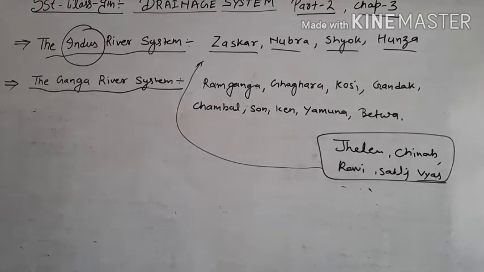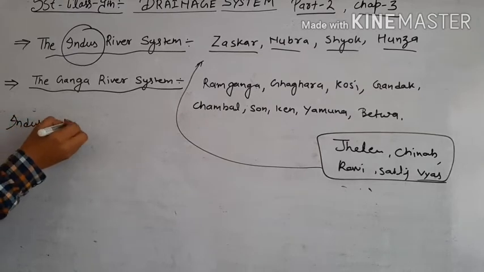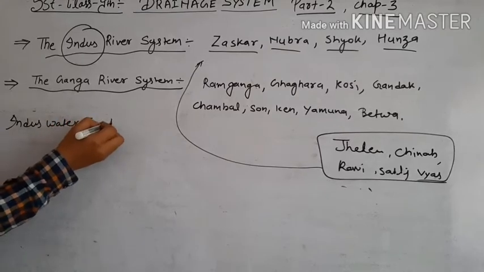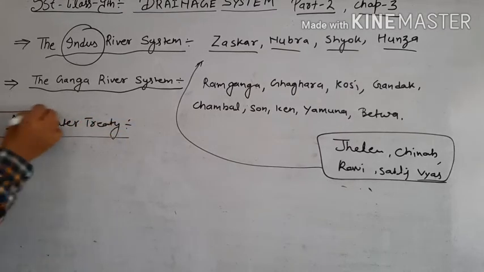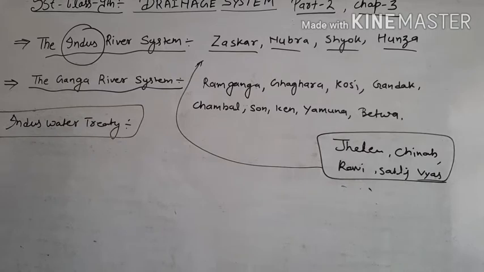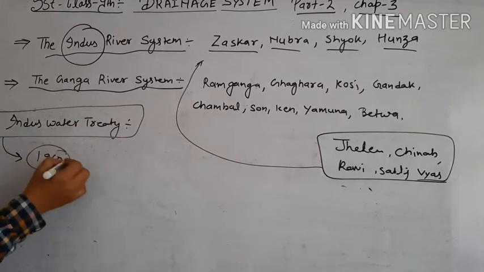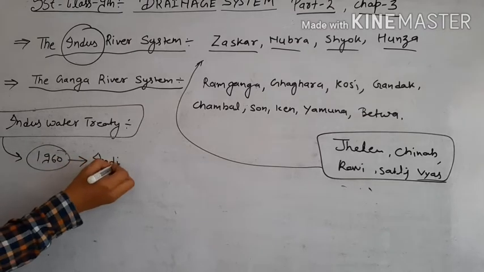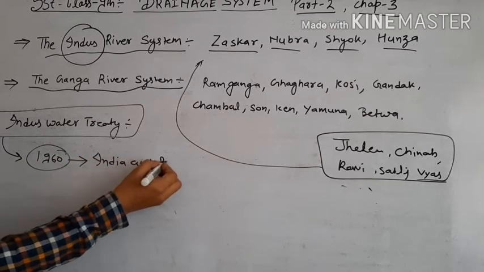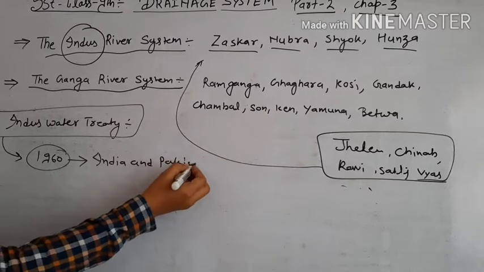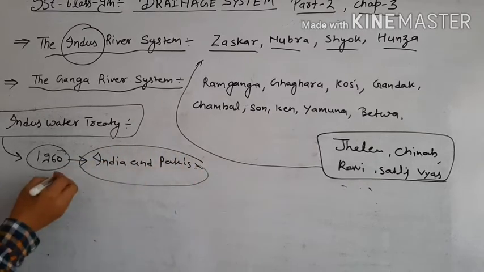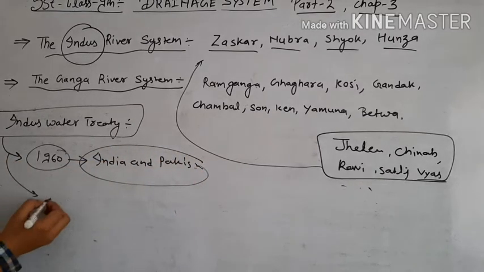One important point for you to understand: the Indus Water Treaty. Okay, what is the Indus Water Treaty? The Indus Water Treaty was created in the year 1960 between two nations, India and Pakistan. There are many objectives of this treaty.